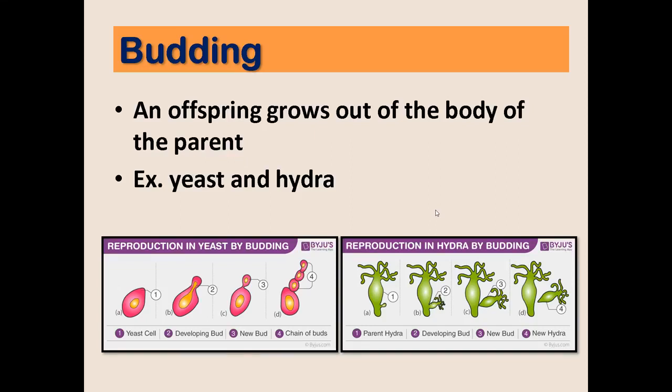Okay? Next would be budding. Okay, budding, in budding, an offspring grows out of the body of the parent. Okay, or a bud is produced. Okay, for example, in the cases of yeast and hydra. So, for example, the parent yeast develops buds until the bud is fully grown, and then the bud produces genes of buds.